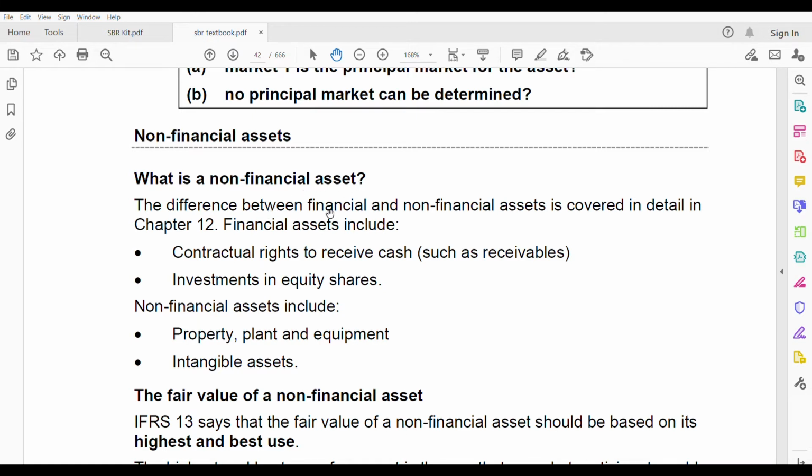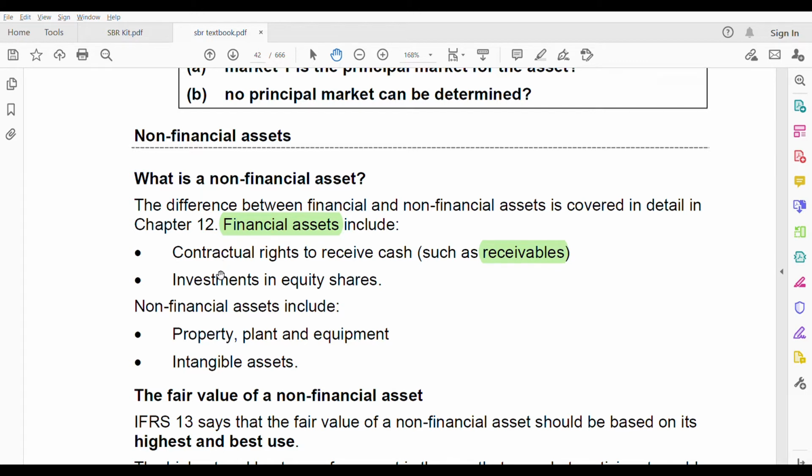The difference between financial and non-financial assets is covered in detail in chapter 12. Financial assets, you will get the definition from IFRS 9 Financial Instruments, but here you can see some examples briefly. One is contractual rights to receive cash, such as receivables. Receivable is a financial asset. Why? It's because you have the right to receive cash from your customer, isn't it? Contractual right is there. So receivable is a financial asset because it relates to cash, money or currency. It is an asset, but a financial asset.